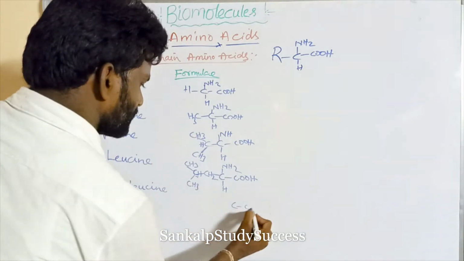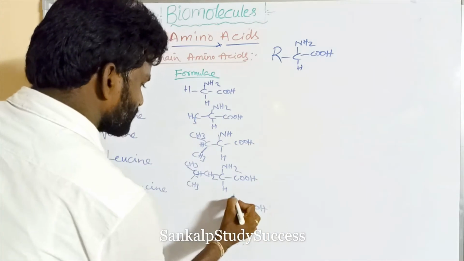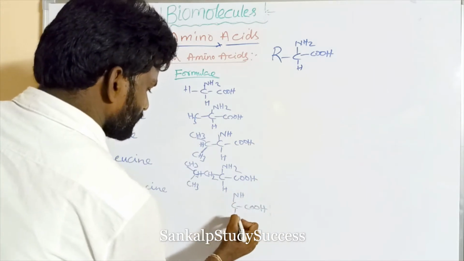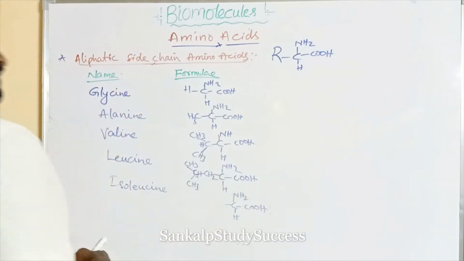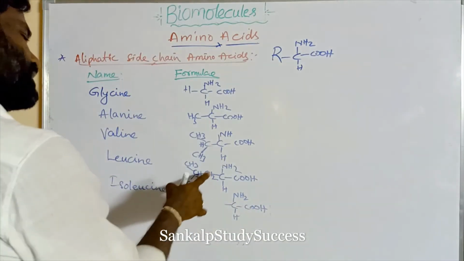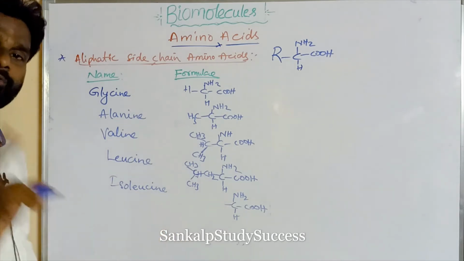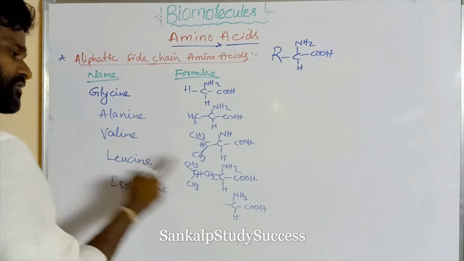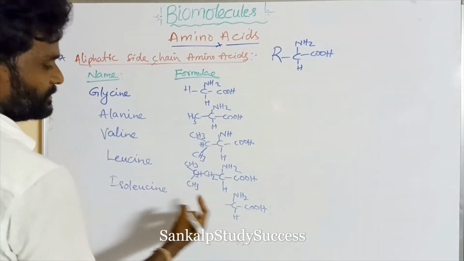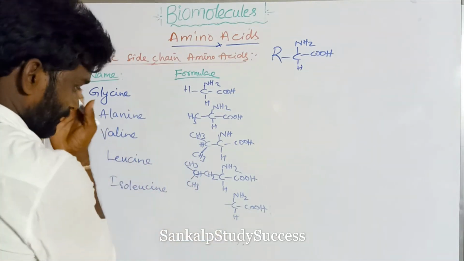Okay, this is the basic structure, CH, NH2, COOH. That is the basic structure. Now we can write R. In leucine and isoleucine, both have 4 carbons in the side chain. So isoleucine can be taken as an isomer of leucine. This is chain isomerism.